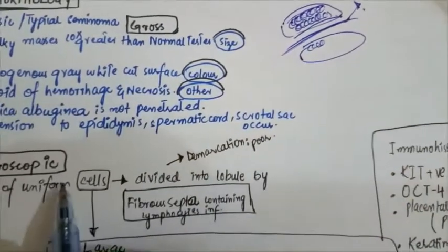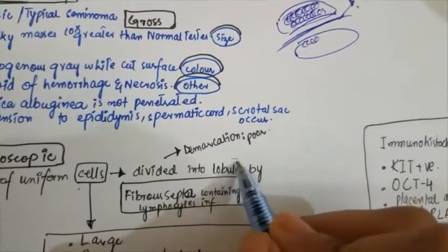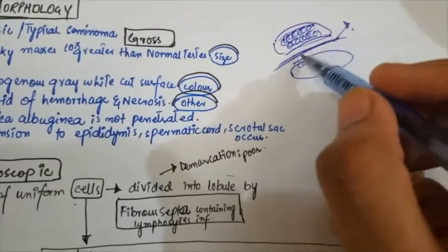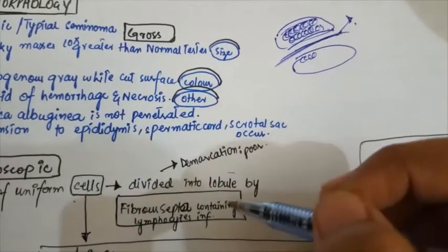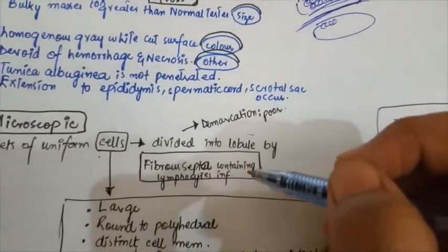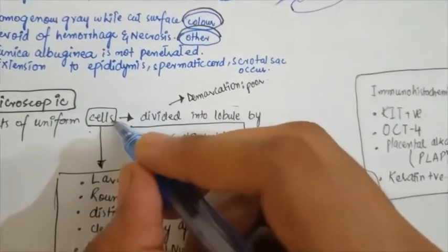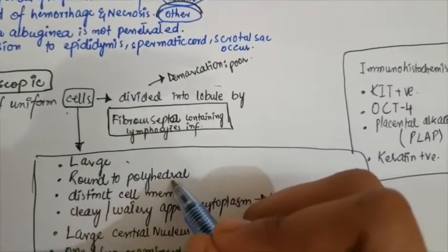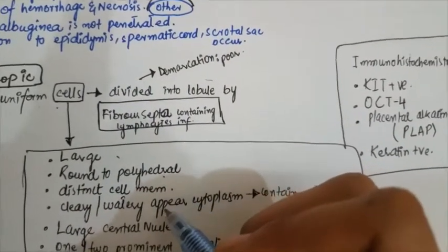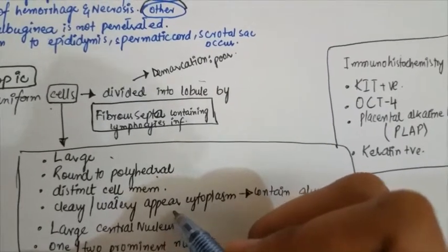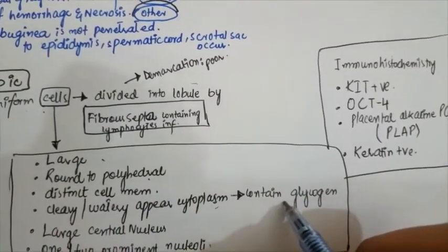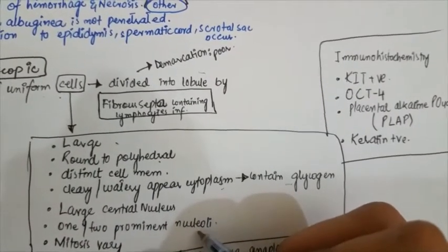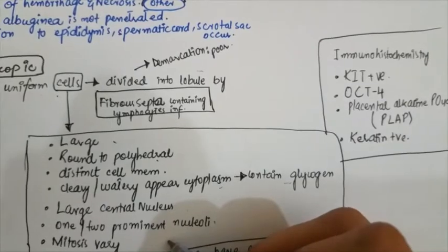Microscopically, it consists of a uniform arrangement of the cells, but divided into lobules like this, and this lobule formation is due to the fibrous septa containing the lymphocyte infiltration. The cells will be large, rounded to polyhedral, with a distinct cell membrane, having clear watery-appearing cytoplasm. Why? It's because of the presence of glycogen. It contains a large central nucleus with two or more prominent nucleoli, but mitosis is variable.